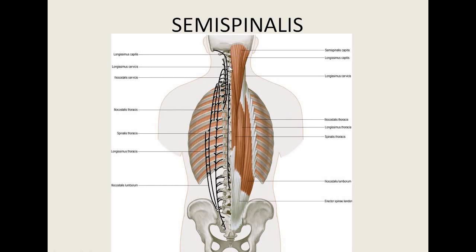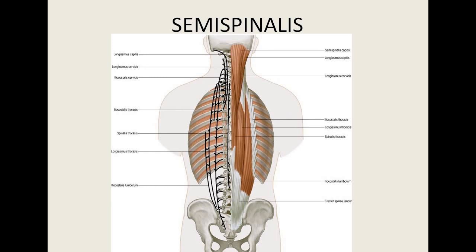So muscles of the back region are mainly the postural muscles. As the vertebral column forms the median axis of the body, there are big muscles from the sacrum to the skull in different strata which keep the spine straight. So these are mainly the postural muscles. So semispinalis capitis is about this.